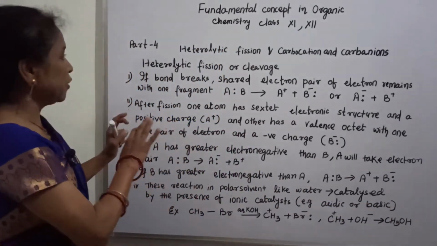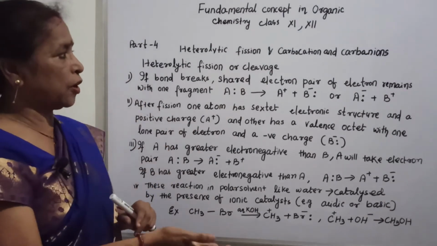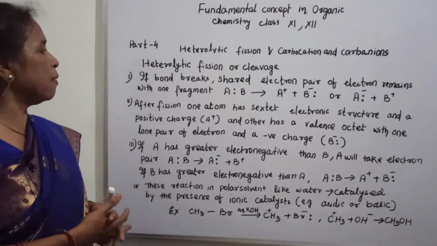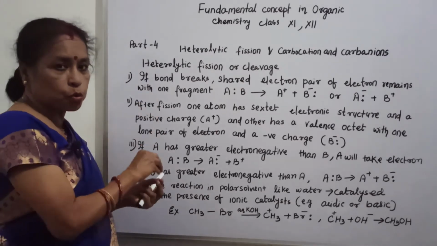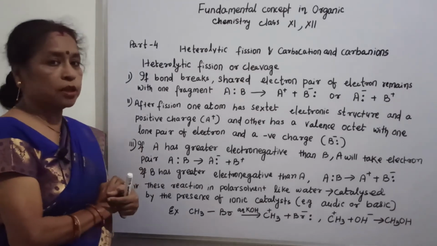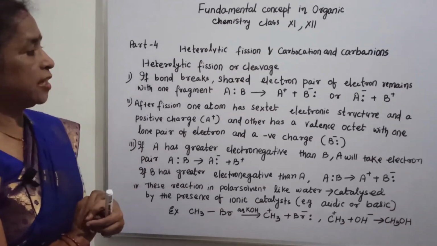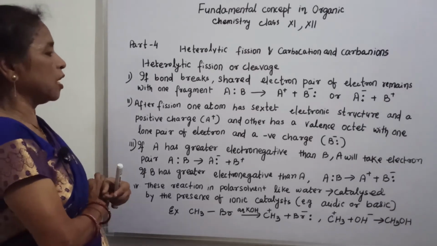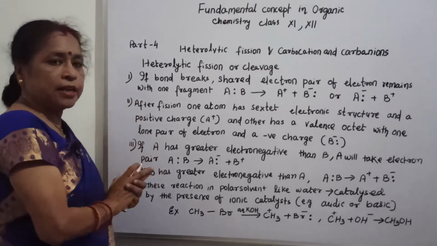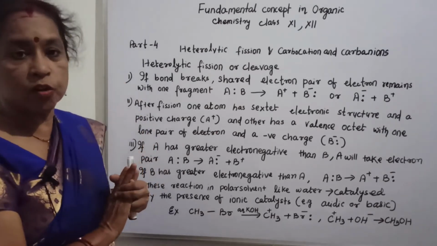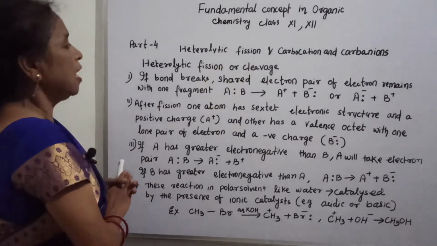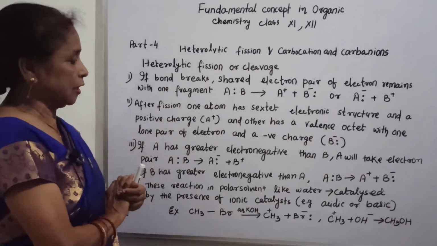Again, see hydrolytic fission, carbocation, carbanion; you will see them later. Hydrolytic fission means the bond breaks and the shared pair of electrons goes to either one fragment. After fission, one atom has a sextet of electrons and a positive charge, and the other one is B minus, having a pair of electrons. The condition is whether B occupies the electrons with negative charge or A occupies the electron pair with negative charge.